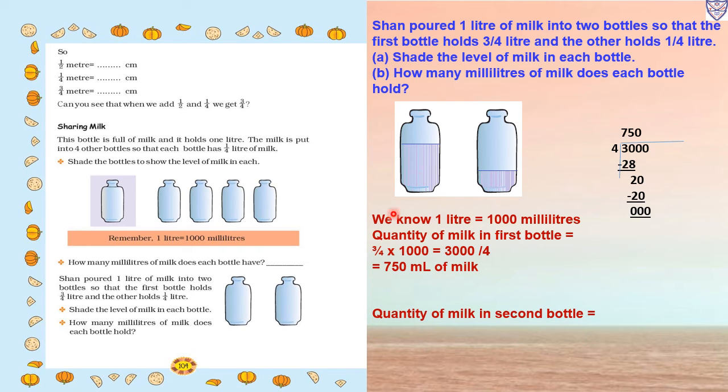Then in the second bottle, the quantity of milk in the second bottle equals 1/4 multiplied by 1000. So 1000 divided by 4. First we will take 2 digits, 10. In the 4 table, when 10 will come, we will take 4 twos are 8. So 10 minus 8, that is 2. So now we will take 0 down. So 4 fives are 20. Another 0 we will carry down, so in the quotient we will write 0. So that is 250 milliliters of milk. 1/4 of 1000 is 250 milliliters of milk.